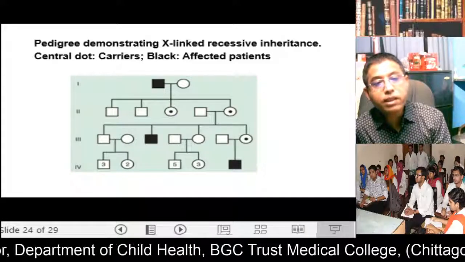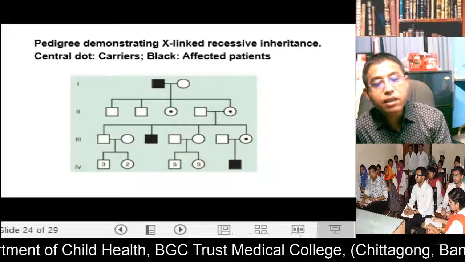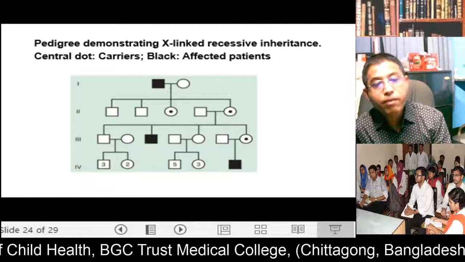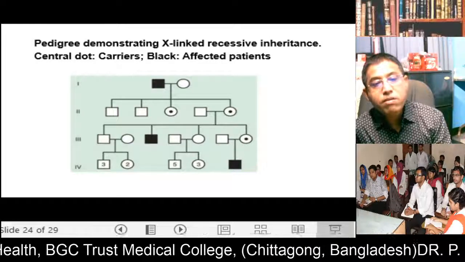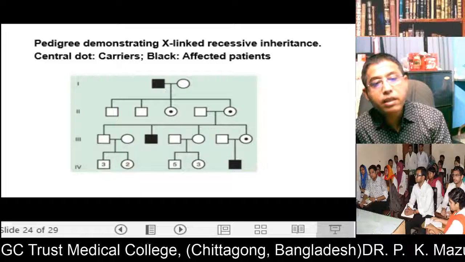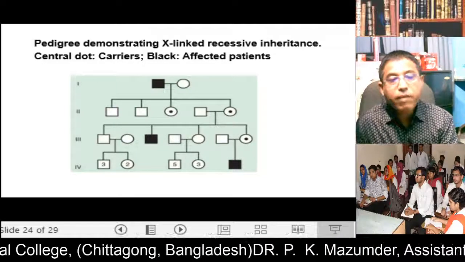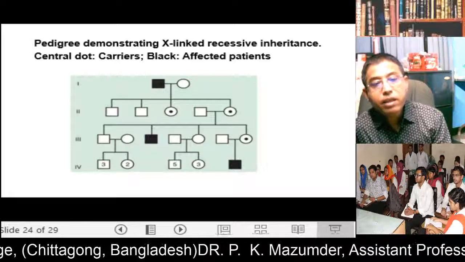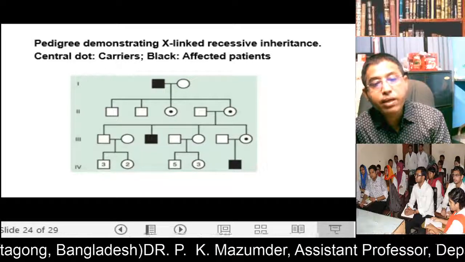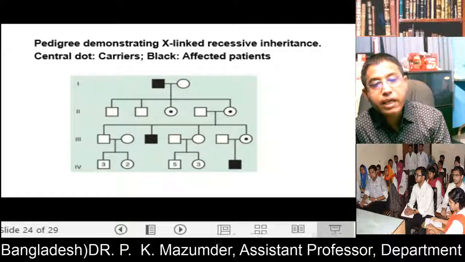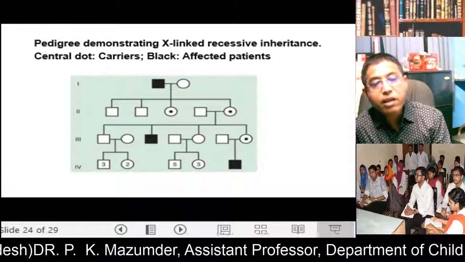It is the first generation, second generation, third generation. The male is affected, and this is the carrier mother. They have an affected male. This is also a carrier mother, with an affected male. So with a carrier mother, the sufferers are males.